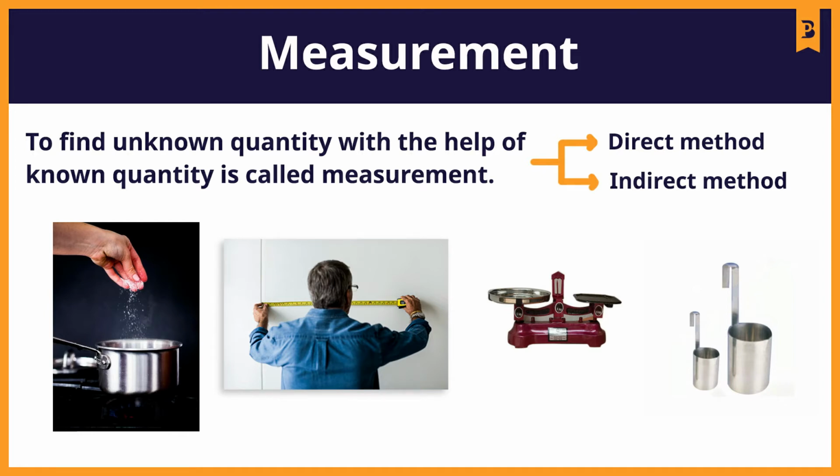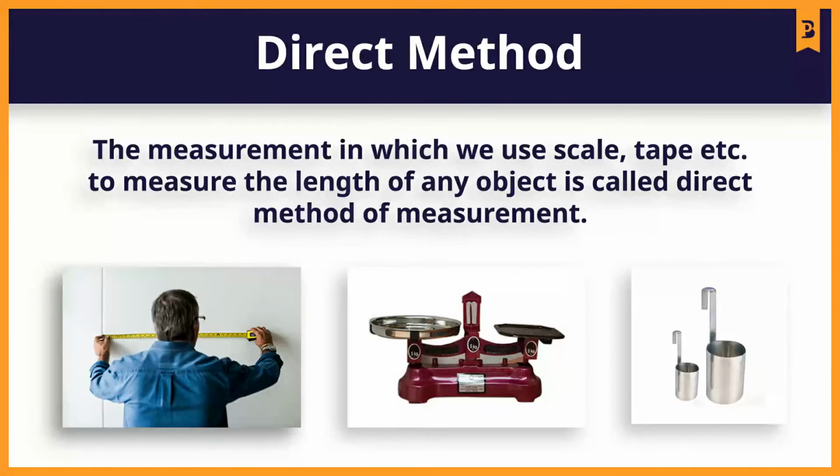But every object is not measured in the same way. That is why we have two methods, direct method and indirect method. In the first method, students, normally we use a scale or tape to measure the length of any object, a physical balance to measure the weight of any object, and a measuring cylinder to measure the volume of any object.